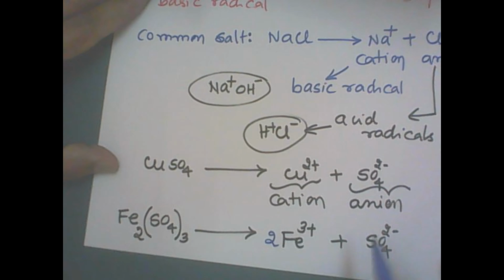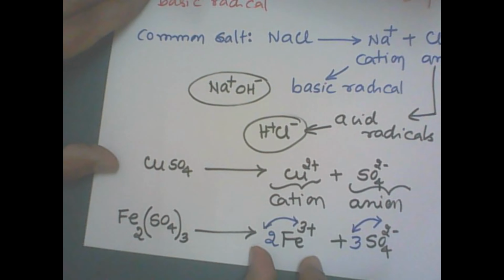How many sulfates are there? 3. Count the charges. How to count the charge? 2 into 3, how much? Plus 6. Here 3 into minus 2, minus 6. Plus 6, minus 6. Remember, in the given salt, total number of positive charges is always equal to total number of the negative charges.